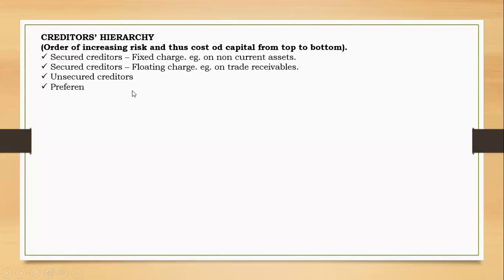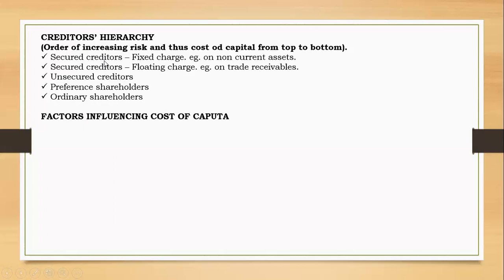All right, and now you can have preference shares, and then ordinary shares. So ordinary shares, which means equity holders, are usually the last in the creditors hierarchy. When they are paid, you start with secured creditors with fixed charge, secured creditors with floating charge, then unsecured creditors, and then preference shareholders, and lastly ordinary shareholders. So you should note this very, very well.